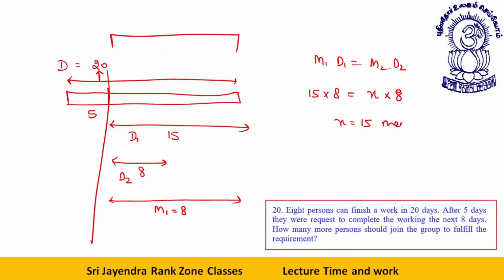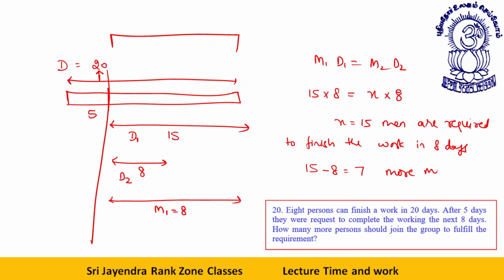So 15 men are required to finish the work in 8 days. But how many more men are required? 15. Initially there were 8. 7 more men are required.